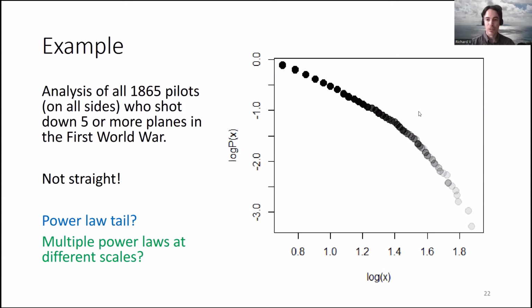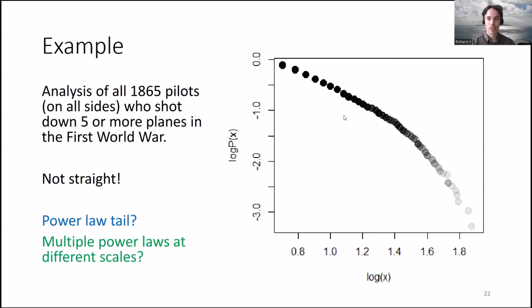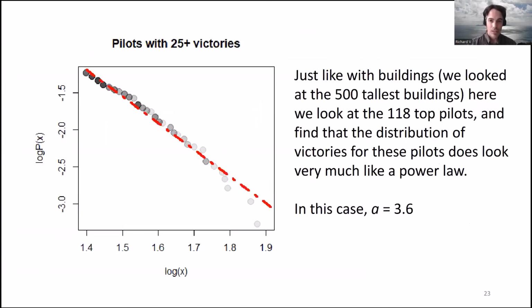But maybe if you look beyond a certain point, like beyond the point where this line bends, then that could be a power law because that's kind of straight. So sometimes if you just look at large values of your quantity, you might see a power law relationship which doesn't hold in the rest of the data. So I looked at the 118 top pilots, just like we looked at the 500 tallest buildings at the beginning. And then I fitted a power law to that and found, indeed, it was a fairly good fit with a power of 3.6 in this case.